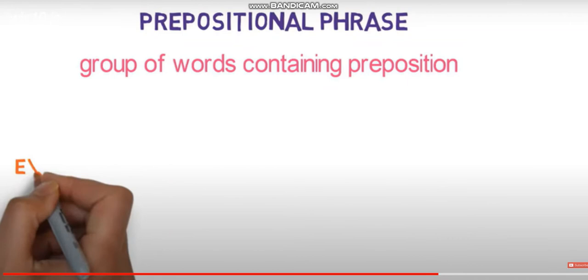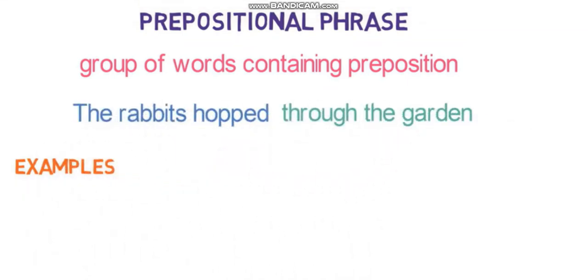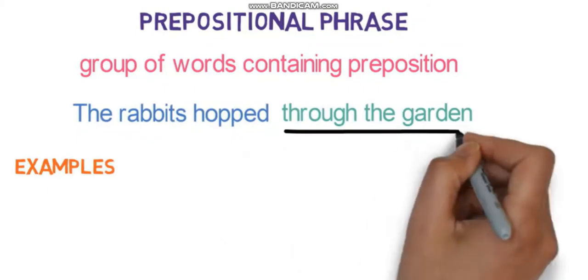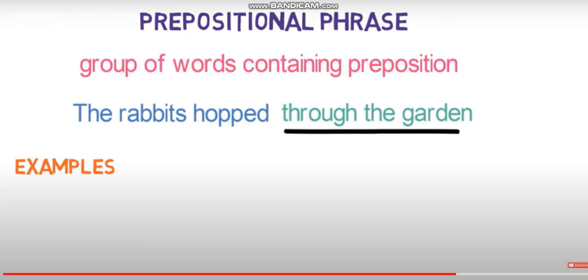Let me give you some examples of it. The rabbit hopped through the garden. Here, through is a preposition and through the garden is a whole prepositional phrase. Let's see the next one. Students, the rabbit hopped through the garden. So through is a preposition and through the garden makes the prepositional phrase because it is showing where the rabbit hopped, towards what the rabbit hopped. Okay, so it is through the garden.